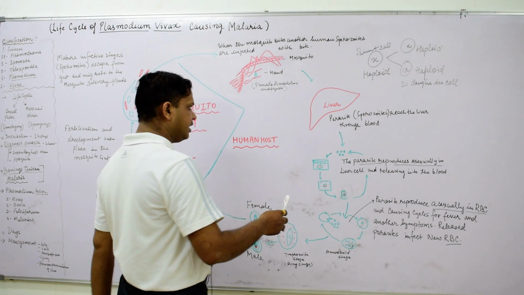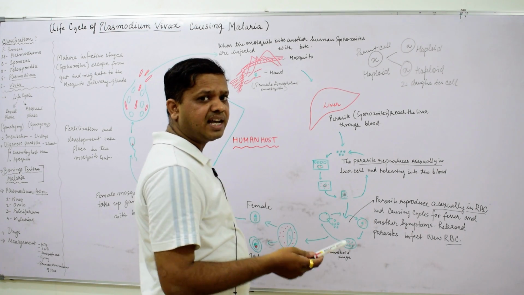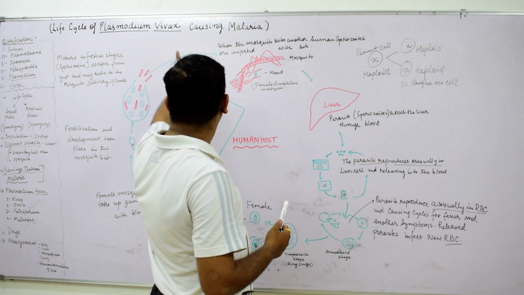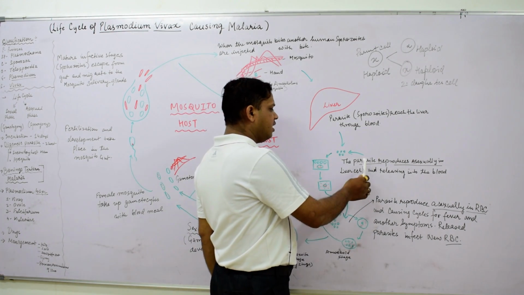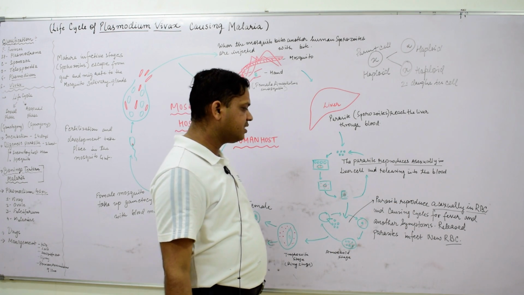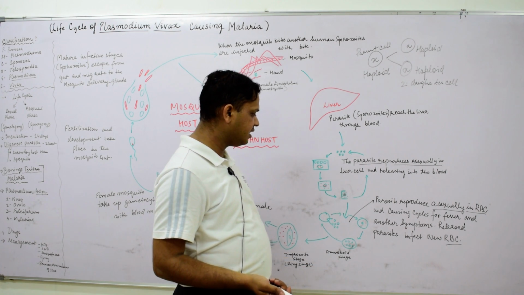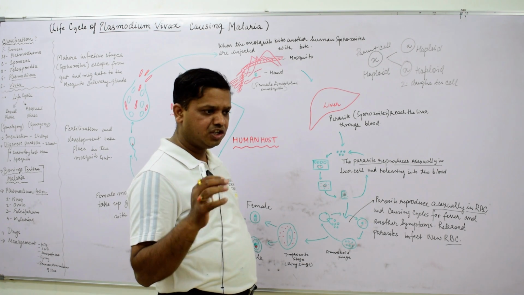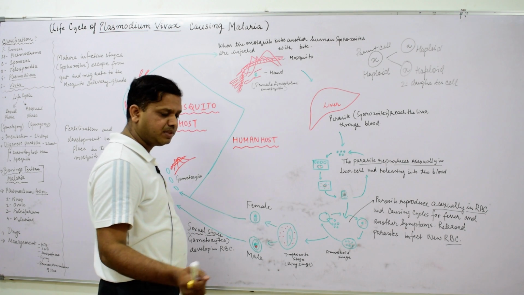The incubation period of the complete cycle, of the pathogen Plasmodium vivax, is 14 days. Here you see the sporozoite cells entering the RBCs, causing fever because they destroy the RBCs. Again they come out of the RBC, catch new RBCs, and infect those new RBCs.